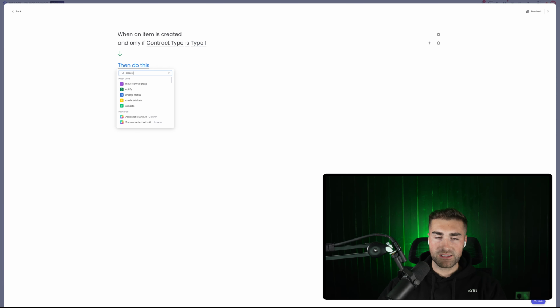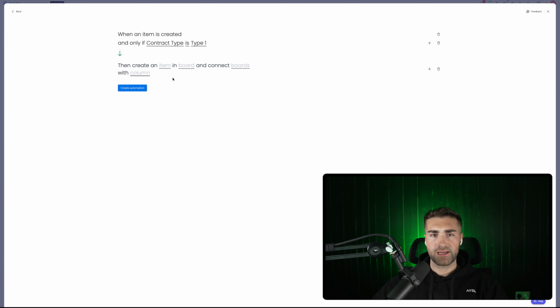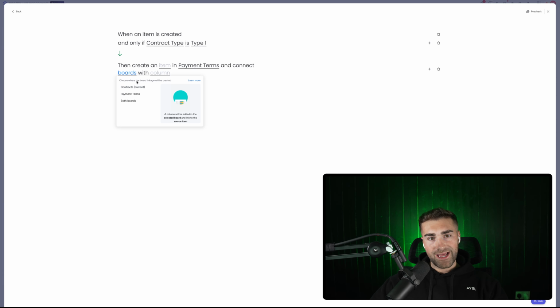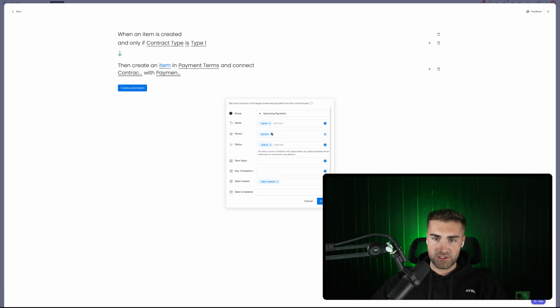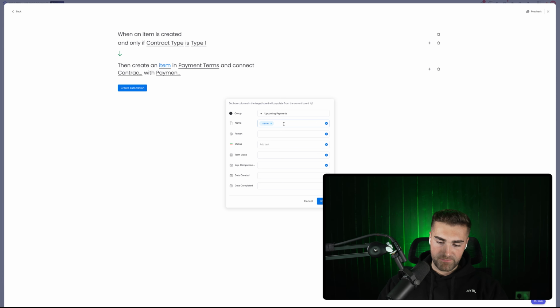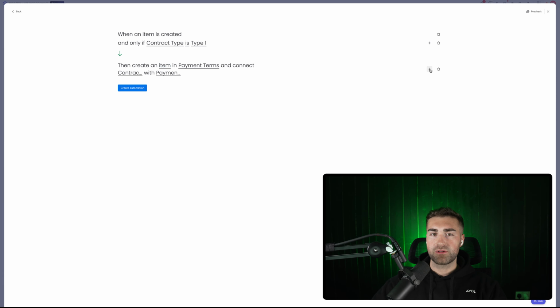So then we could create item in board and connect boards, and we create an item in the board phase payment terms, that's the one. And then we'll connect the contracts with the payment terms, and then we can just write in the information. So we don't need a lot of this information, but we would have the name, and then we would have, let's say, payment 1, number 1, and hit enter. And then we go ahead and press done. Then we can do the same for payment number 2.